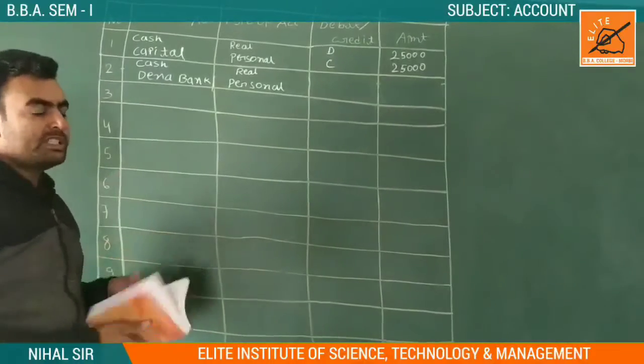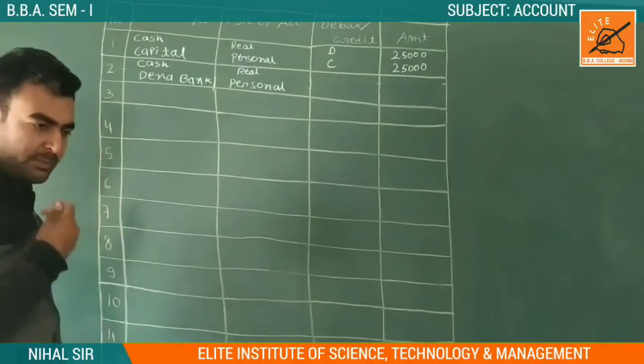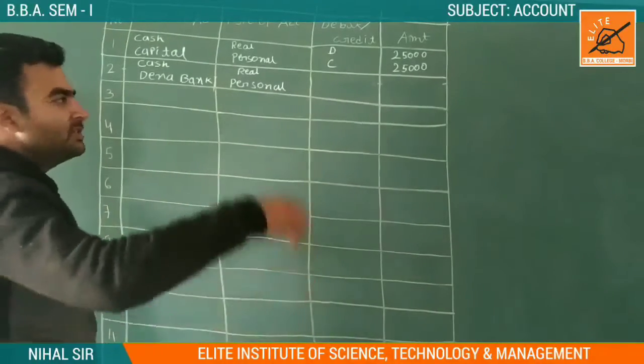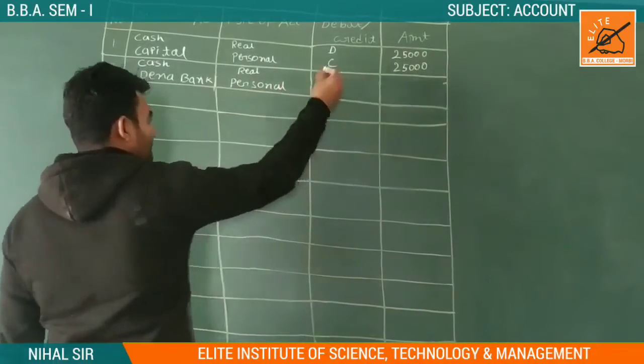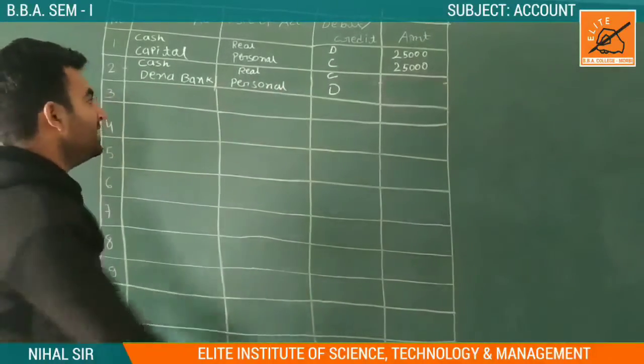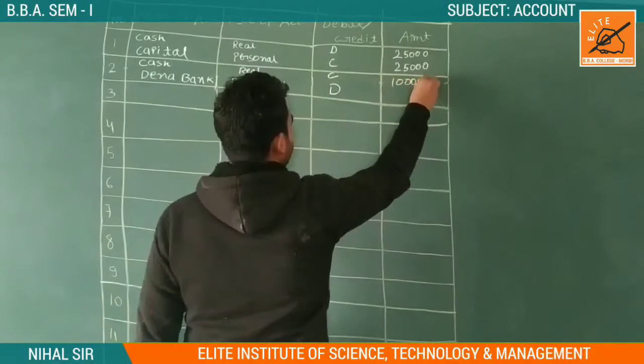When we are depositing cash, what happens? Our cash goes out, so something goes out, and we credit it. And Dena Bank, who is the receiver? The receiver comes into the debit side, so Dena Bank comes into the debit side. Which amount? 10,000. Understood?